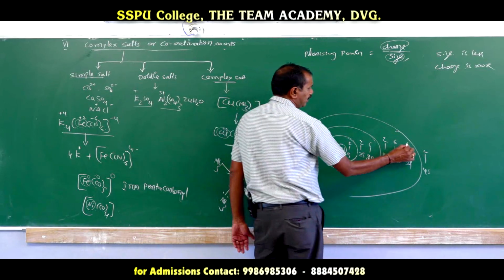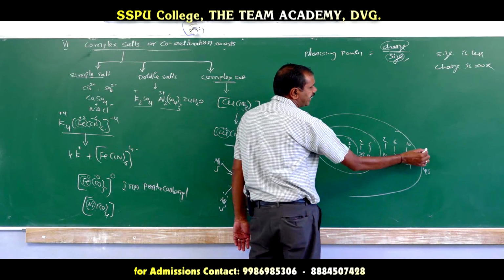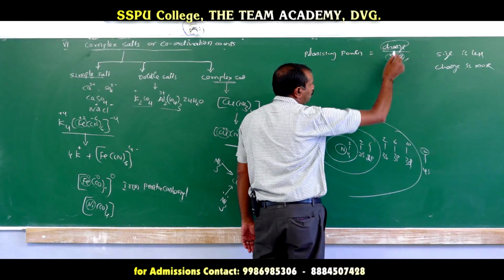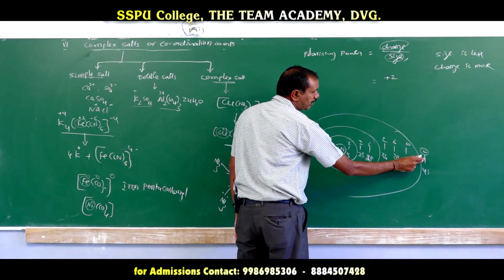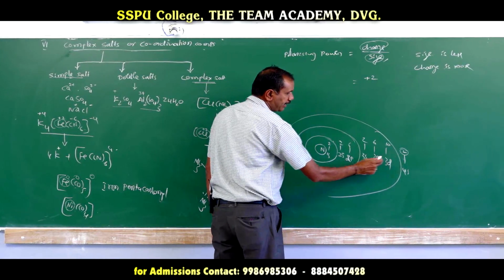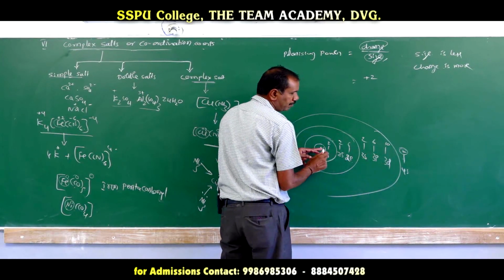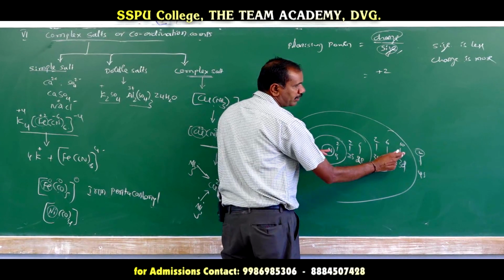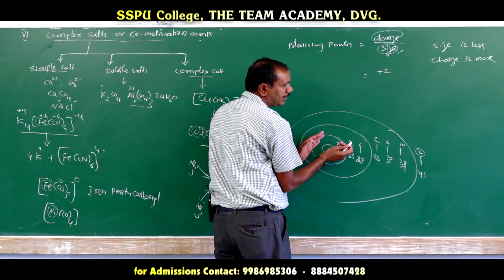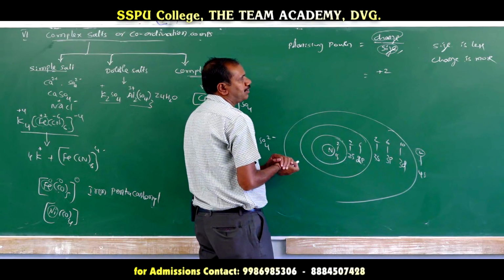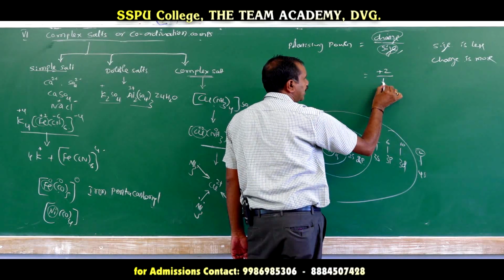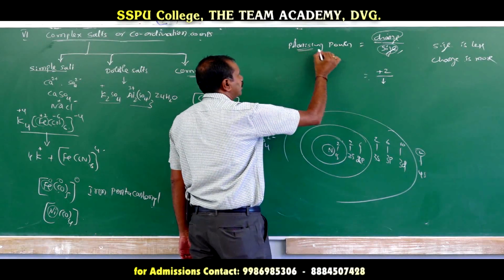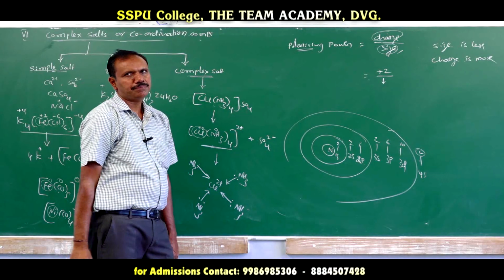If d10 is there, it can lose 2 electrons from 4s and become +2. After losing 2 electrons from 4s, the atomic size will decrease. Why? The number of positive charges is more, the number of electrons in the outermost shell is less, so the force of attraction increases and atomic size decreases. So charge increases, size decreases, and automatically polarizing power is more.